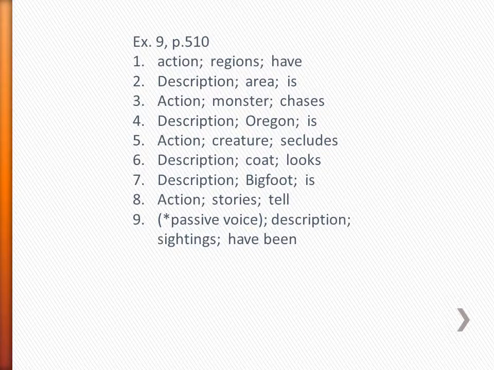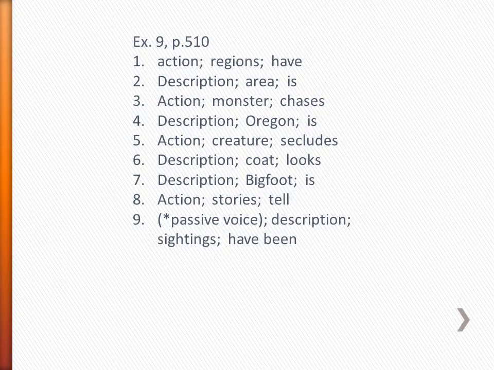What this means is that the subject of the sentence isn't really doing anything. Something's doing it to the subject. Something is doing the reporting, but it's not the sightings. Sightings are being reported. So someone else is doing the reporting, but we don't see who it is.